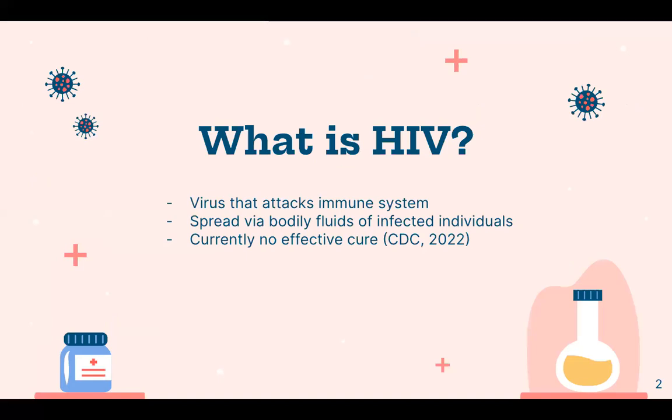To start, I just wanted to give an overview of what HIV is because I wasn't very familiar with it before making this presentation. Human immunodeficiency virus, or HIV, is a virus that attacks the body's immune system. HIV is spread from the body fluids of an infected person, including blood, breast milk, semen, or vaginal fluids. If HIV is not treated, it can lead to acquired immunodeficiency syndrome, also known as AIDS, and there is currently no effective cure, meaning once you get HIV, you have it for life.